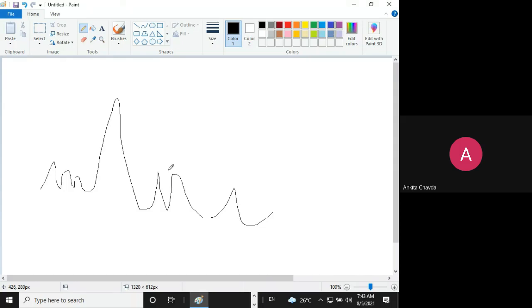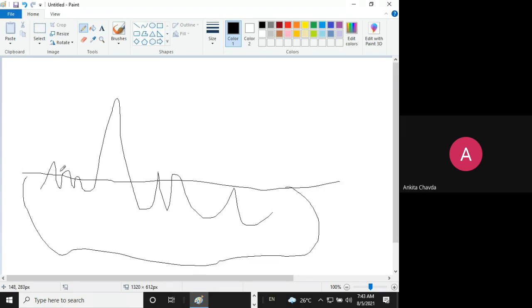So if we are applying the low pass filter and high pass filter, we will be having low pass and high pass. Low pass filter means it's only allowing the low frequencies, not allowing the high frequencies. So up to this point I am giving, whatever frequencies are there, we are allowing them, but after that we are not allowing them. If I draw that line, this all comes under the low frequencies, and this all comes under the high frequencies, right? This part, we are not allowing such kind of signals into our application.